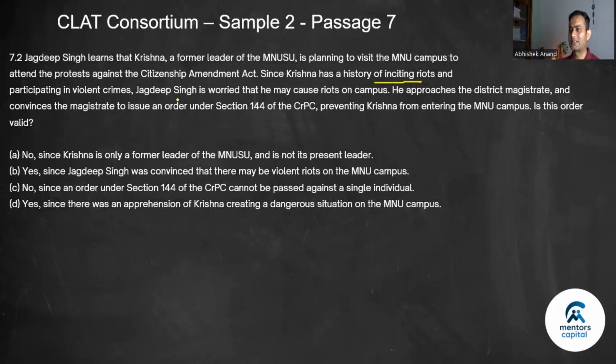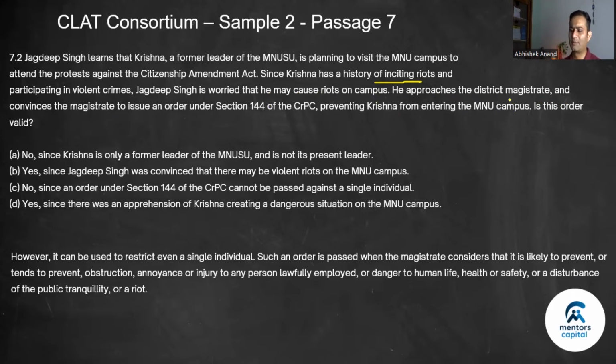So that's why Jagjit Singh's apprehension is fair, is valid, it's not unwarranted. He approaches the district magistrate and convinces the magistrate to issue an order under section 144 of CRPC, preventing Krishna from entering the MNU campus. Is this order valid? What do we have to apply? This is applying to a single person, which is Krishna.